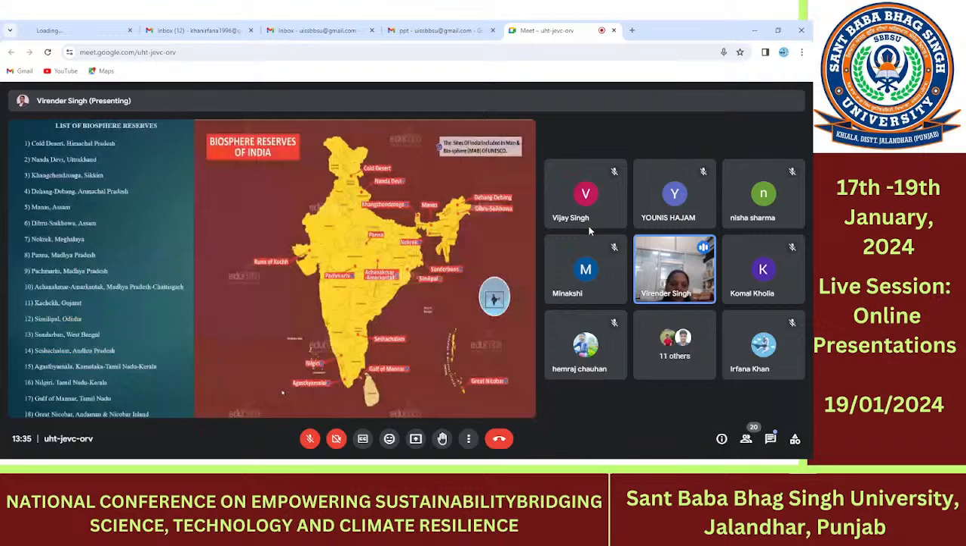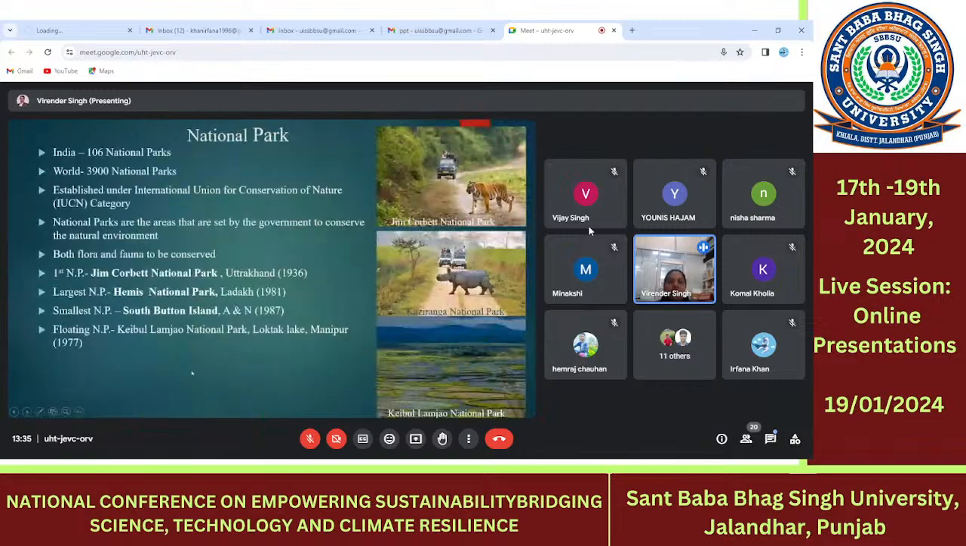And these are the 18 biosphere reserves which are present in our India, and the map shows the various biosphere reserves present in particular states. And what is a national park? In India, there are 106 national parks, and in the world a total of 390 national parks are present, established by the IUCN category, International Union for Conservation of Nature and Natural Resources. These areas mainly focus on both the flora and fauna of a particular ecosystem. There are marine as well as terrestrial national parks.